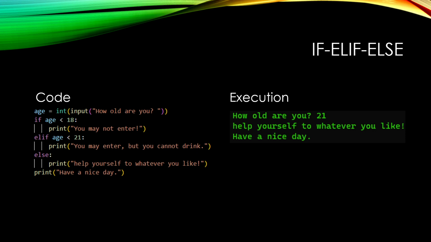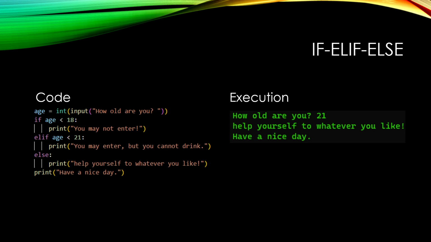And then we have our else. In this case, else means that the user is 21 or older. Help yourself to whatever you like is what we print in that case. And again, in all cases, after the fact, we print have a nice day. And you see here, how old are you? 21. Help yourself to whatever you like. Have a nice day.